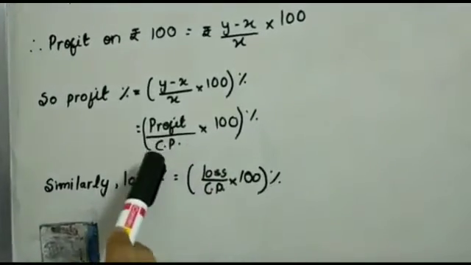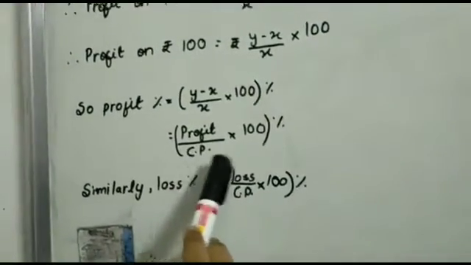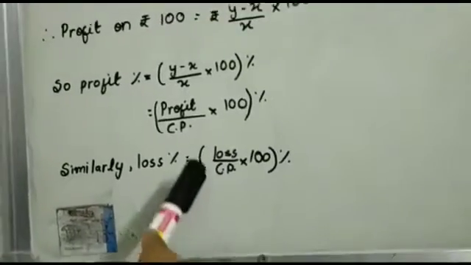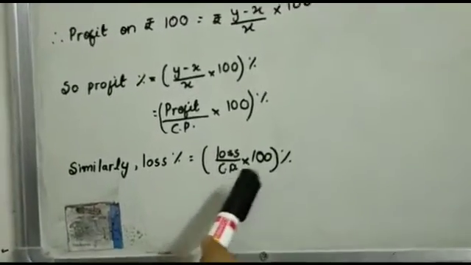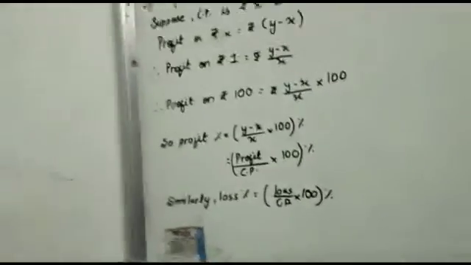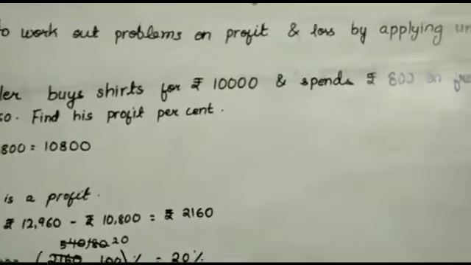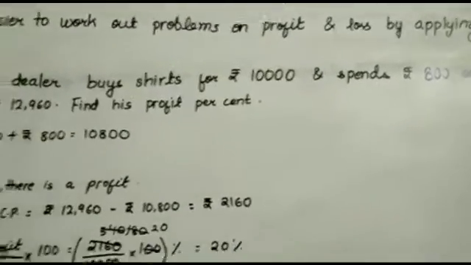It means profit divided by cost price into 100. Similarly, loss percent will be loss divided by cost price into 100%. It is easier to work out problems on profit and loss by applying the unitary method. Here is an example for you.